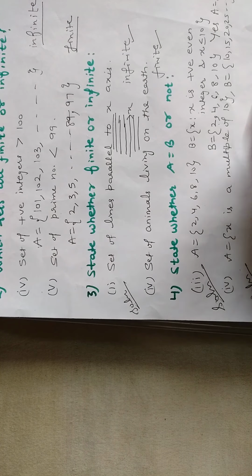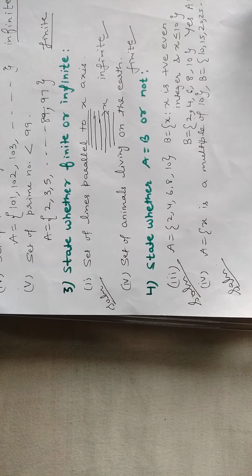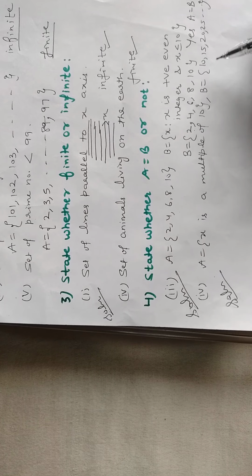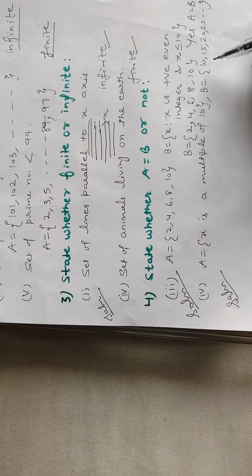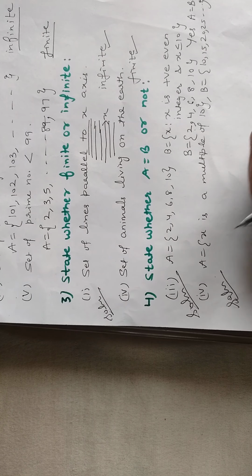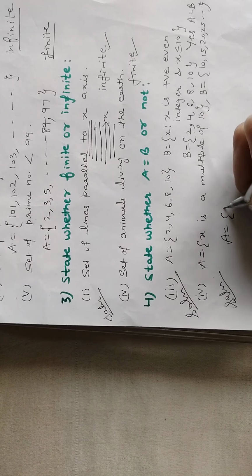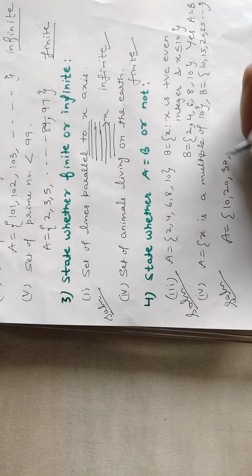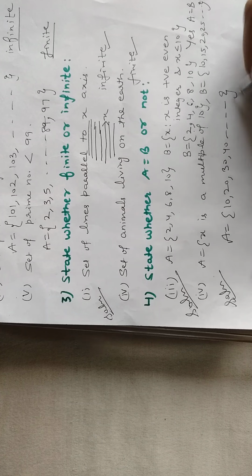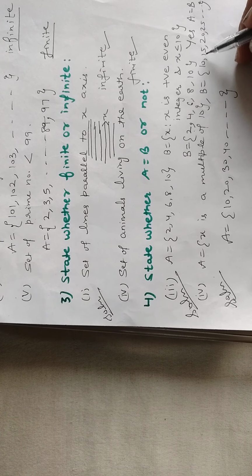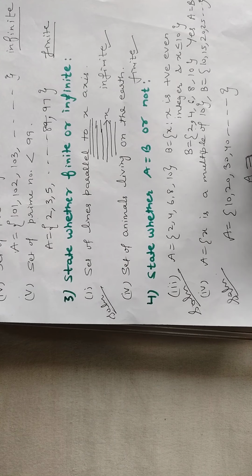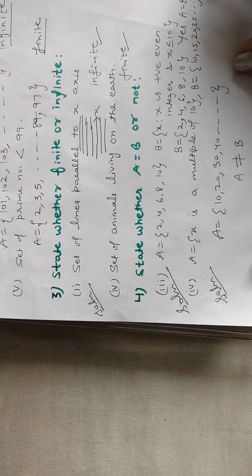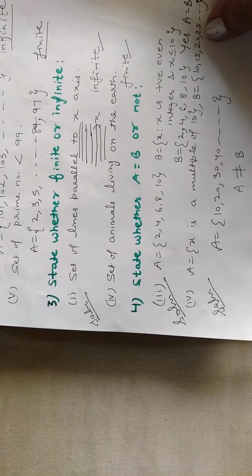Next is fourth part. A is the set of multiples of 10 and B is the set 10, 15, 20, 25. This time B is written in roster form and A is the set of multiples of 10. So A is what? Multiples of 10. You will take 10, 20, 30, 40 and so on. Now compare it with B. Here 15 is there. So the elements are not equal. It means A is not equal to B. Clear?